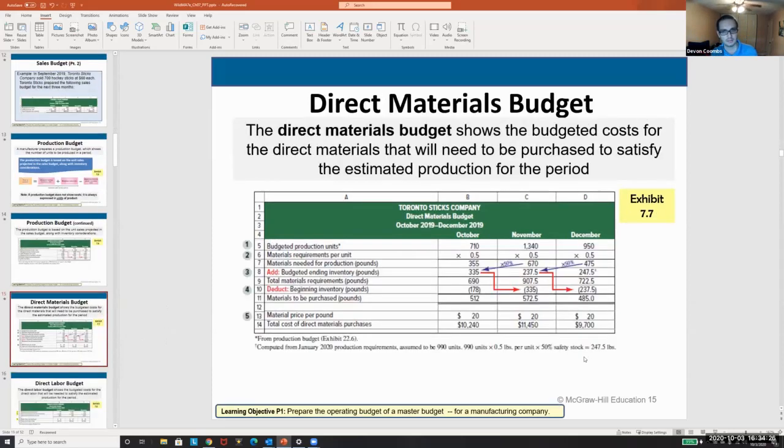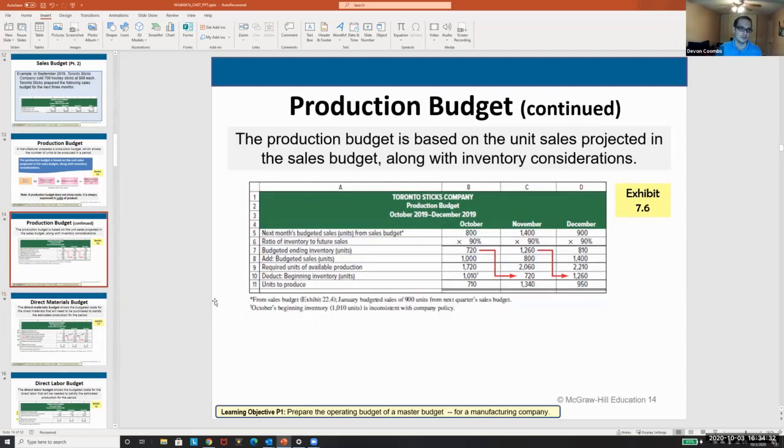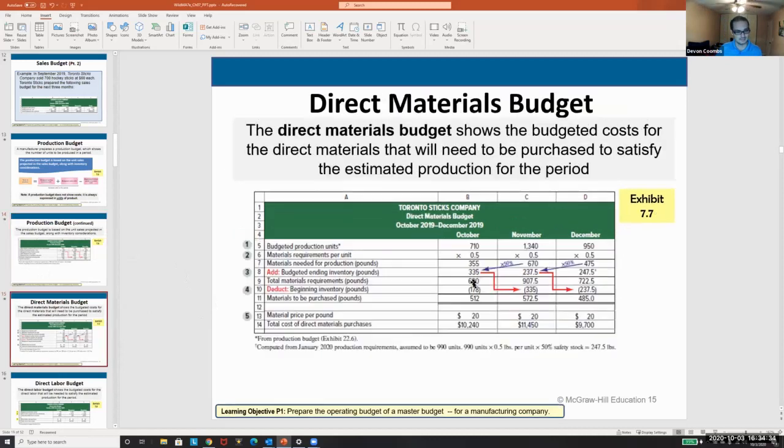Then the direct material budget is going to be derived from the production budget. So we know how much we need to produce. Just copying this over, 710. We know we need to produce 710. They're saying we need 0.5 materials for every unit. So in October, we need 355 pounds of material.